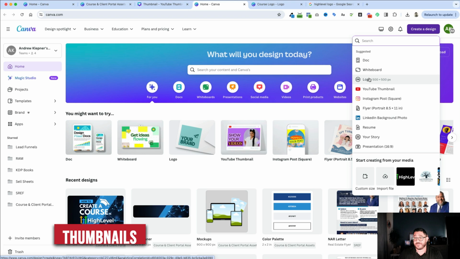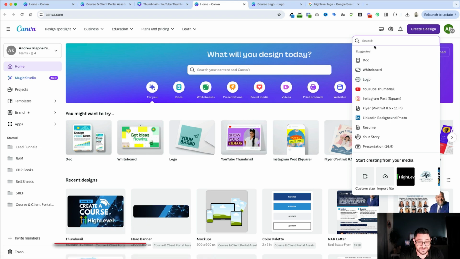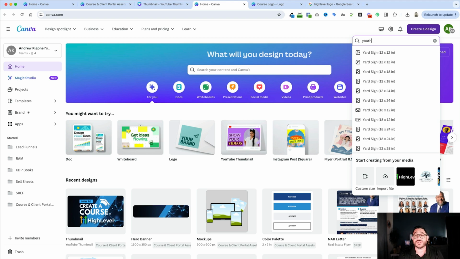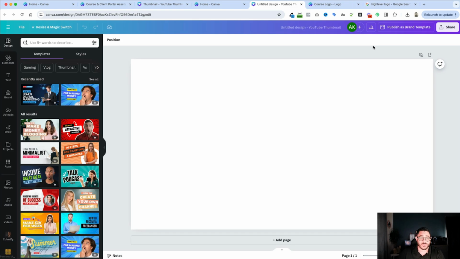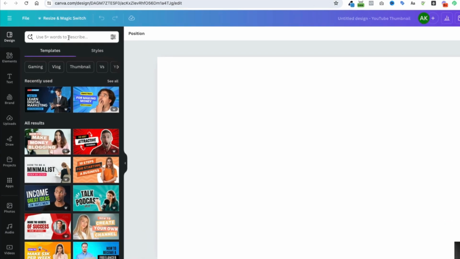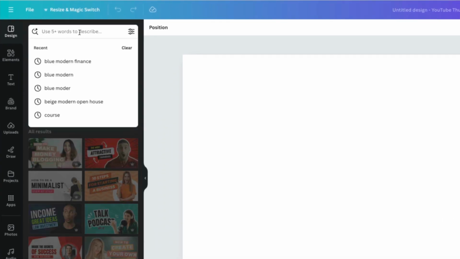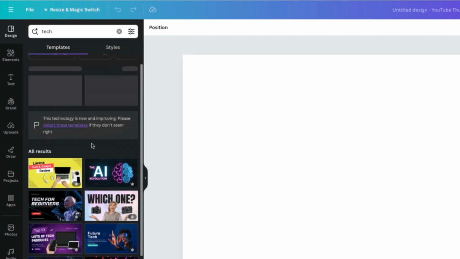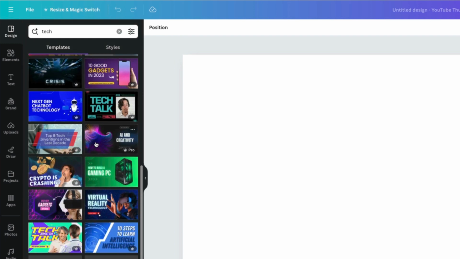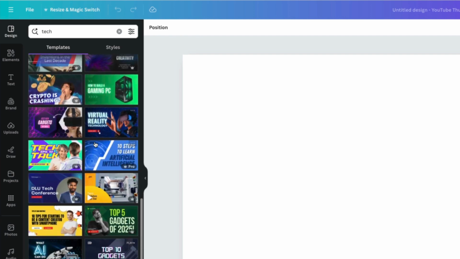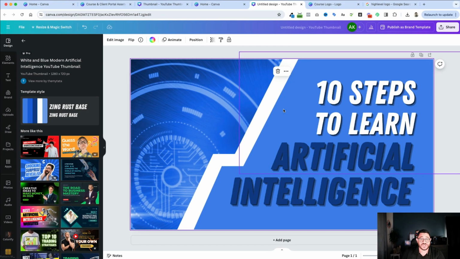In this case, thumbnails, because that's what I use in order to be creative and find something to use for my logo, for my courses. So I'll type in YouTube thumbnail, because that is the same size that we use for our HighLevel courses, for those thumbnails. And when I'm looking for something like this, because my business is tech, I will look for tech. Just type in the word tech. And I have all these different choices of ones to look for. And if I find one that I like, this one, I can then just start adjusting it.